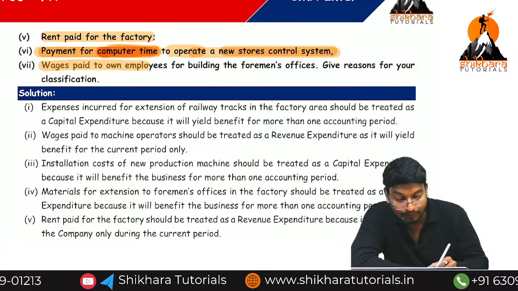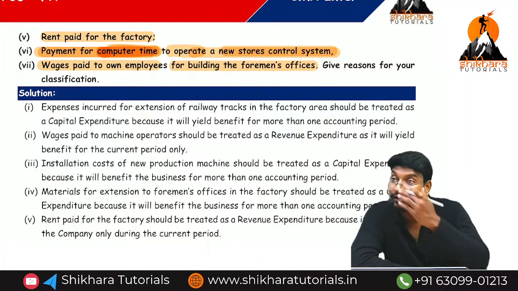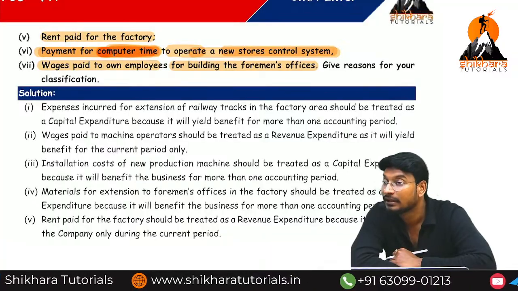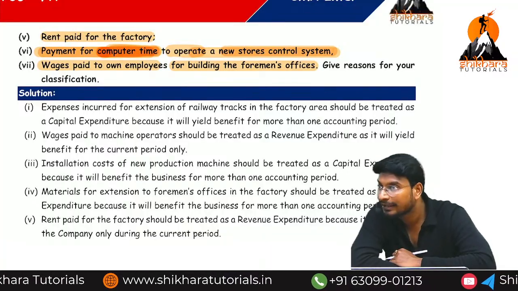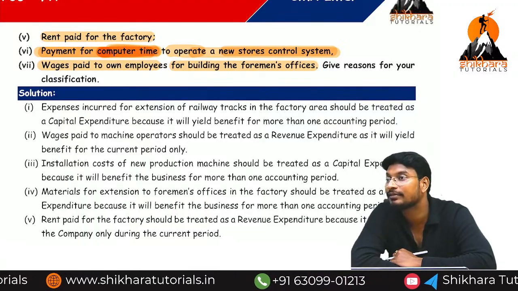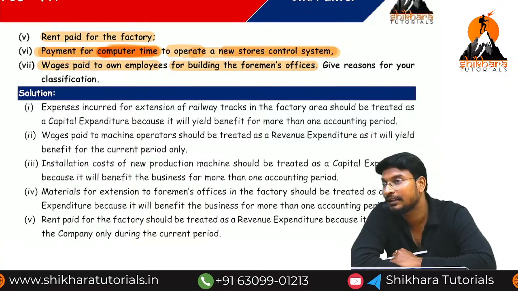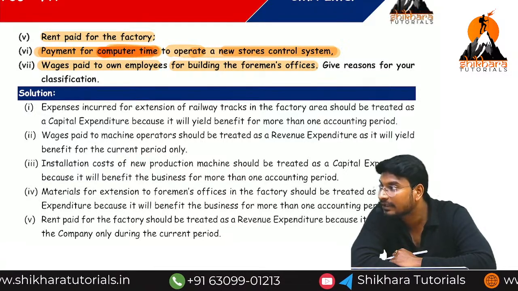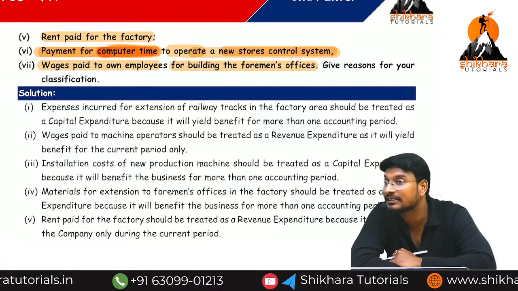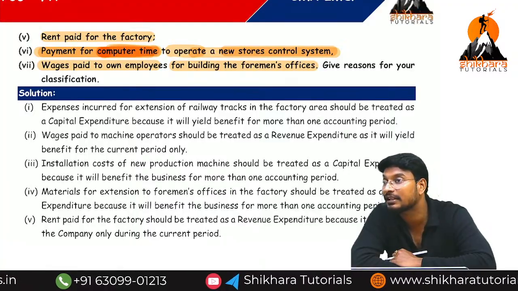Wages paid to own employees for building the foreman's office. Normal wages payment to employees for the purpose of production is called revenue expenses. But we are paying wages only, to our employees only. But for what purpose are we paying the wages? For construction of a foreman's office. That means is it a capital expense or revenue expense? Capital expenses. Even though they are our employees, they are working for the construction of a building. So this is capital expenditure.